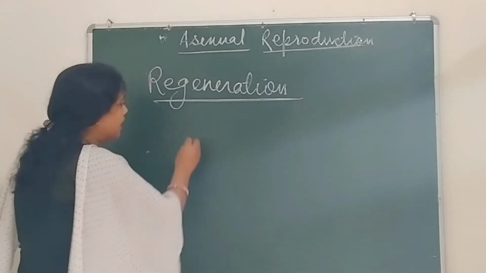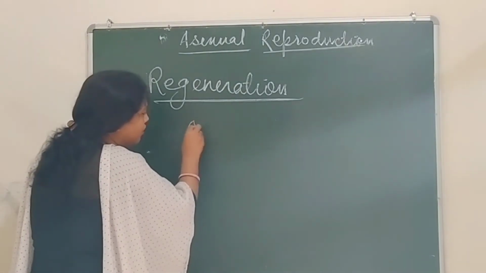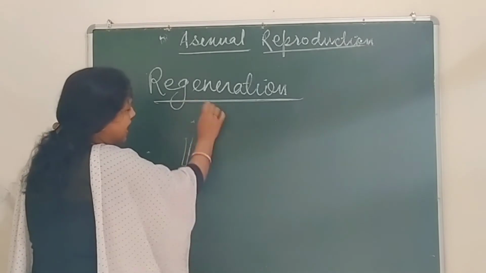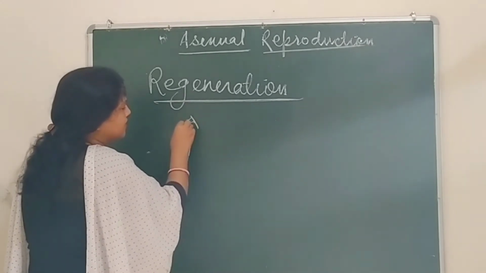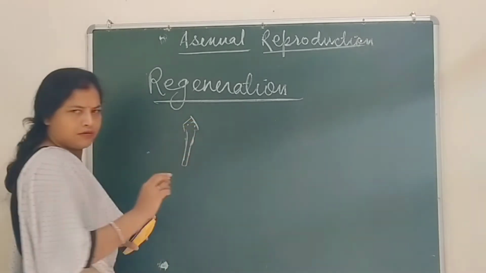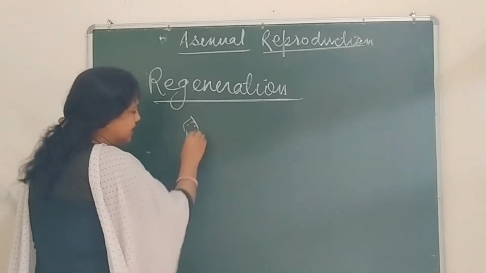For example, in your book there is an example of planaria. Planaria has a triangular head, with two eye spots, and then a tail-like structure.